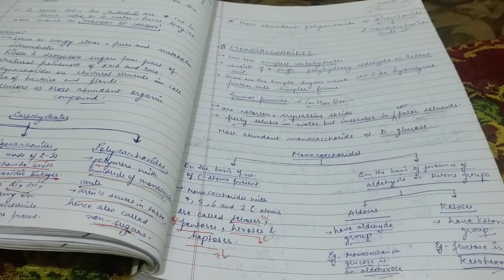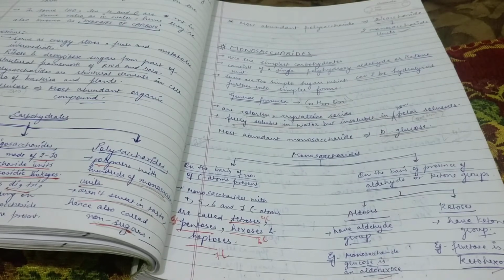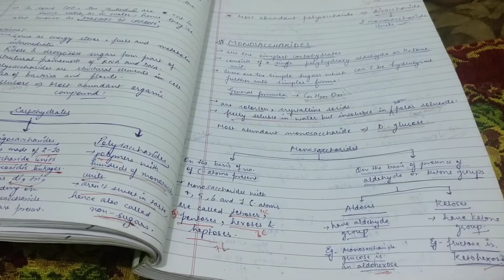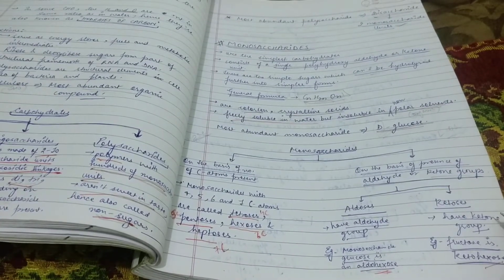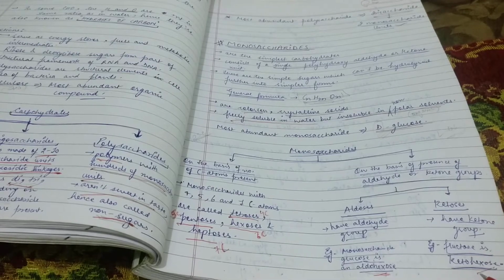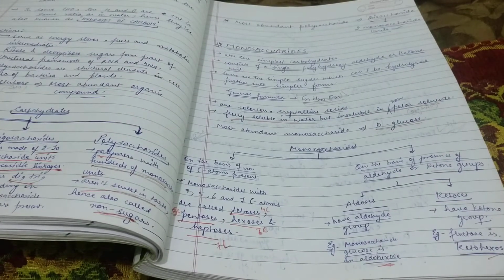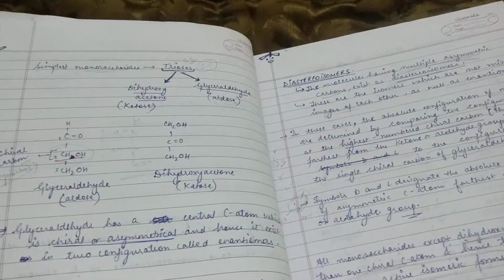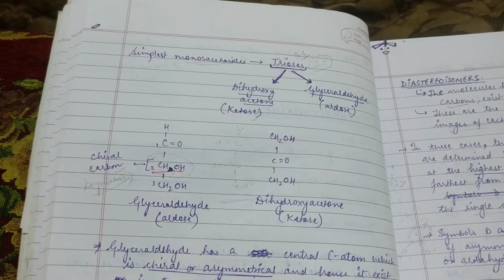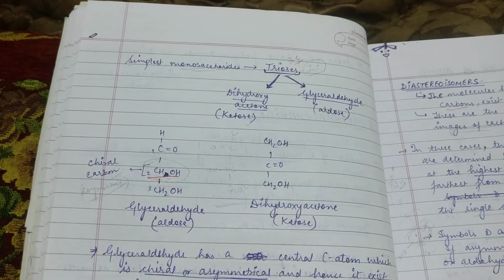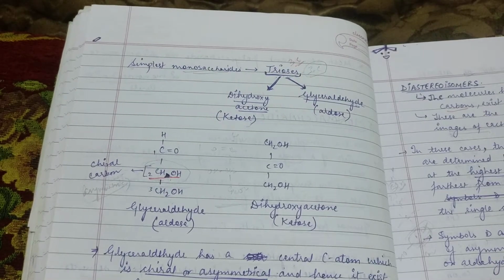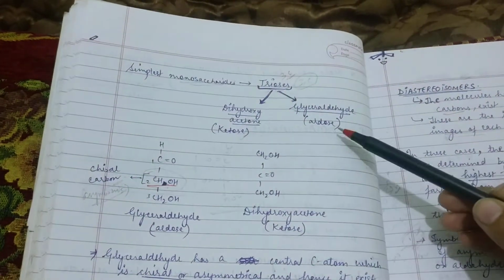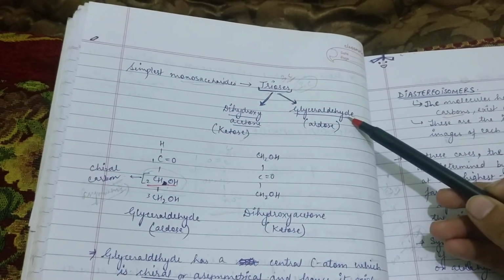An example of an aldose is glucose, which is an aldohexose, as it has 6 carbon atoms and an aldehyde group, and an example of a ketose is fructose, which is a ketohexose, with 6 carbon atoms and a ketone group. The simplest of the monosaccharides are the trioses with 3 carbon atoms. In ketoses, the triose is dihydroxyacetone, and in aldoses it is glyceraldehyde.